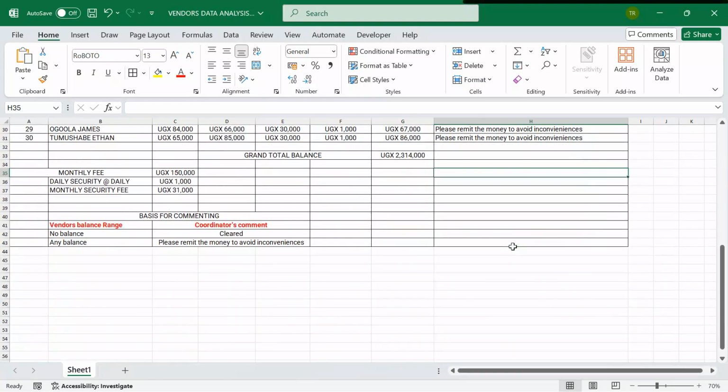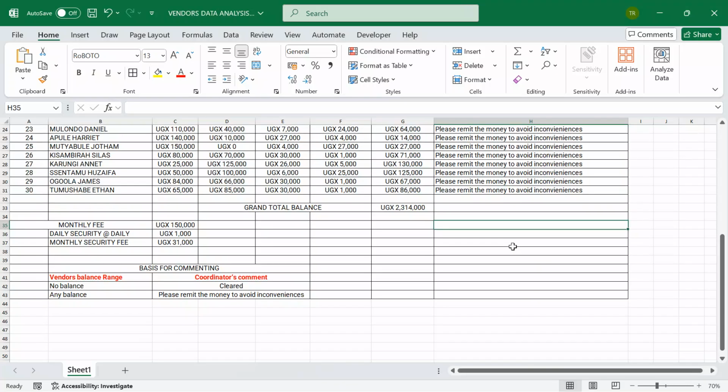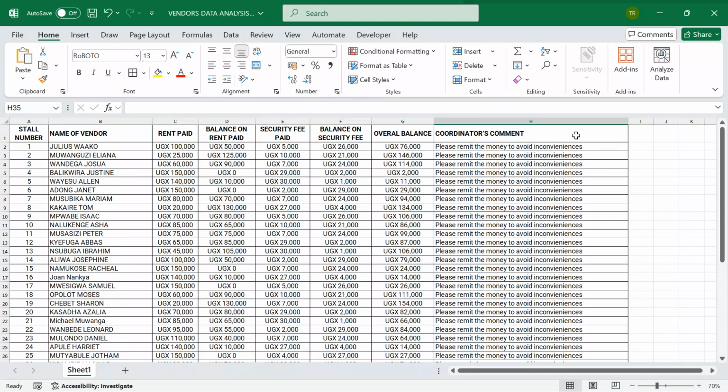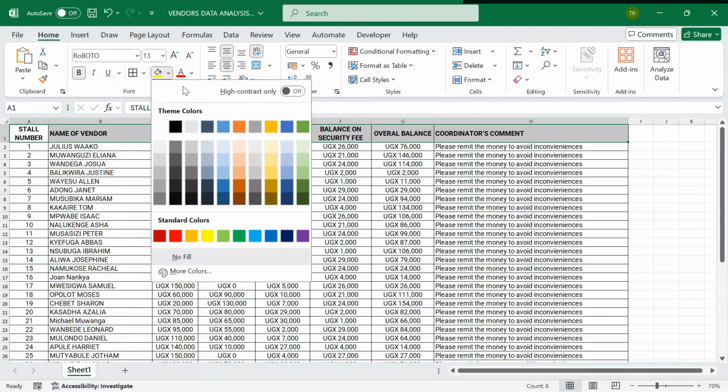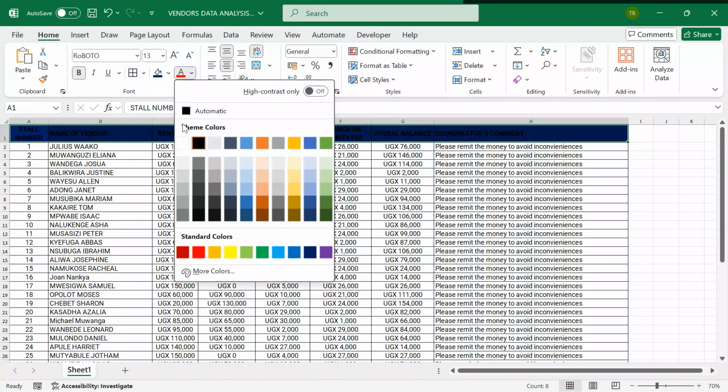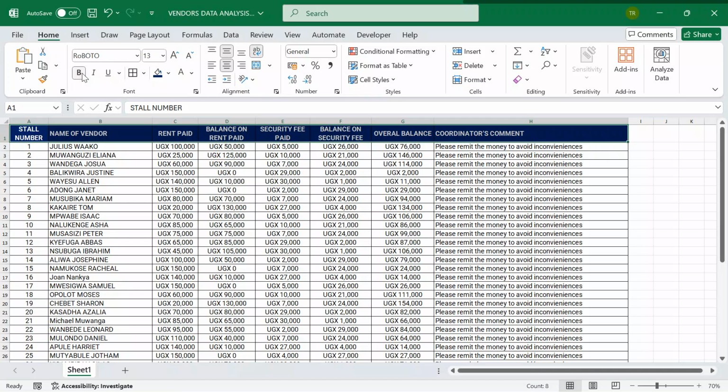And after achieving this, I can still do some polish before I leave. Let me blend my upper section with some stunning color. I go to font color. I apply white. I can decide to bold it to make it visible.